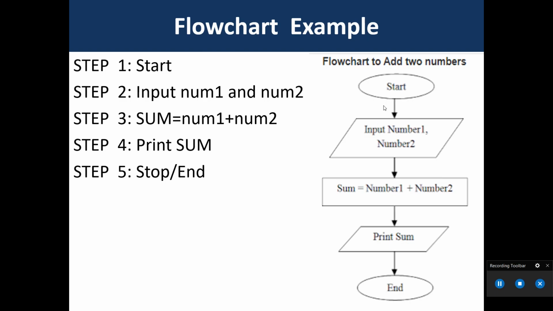Here we go, the flowchart. Start, input number 1 and number 2. Here we use the parallelogram symbol. Then we use the rectangle symbol, and that is called the process. Sum is equal to number 1 plus number 2. Then the result of number 1 and number 2 is stored in the sum variable. So we can print the sum as output. Then end.